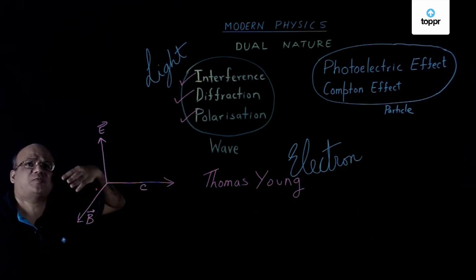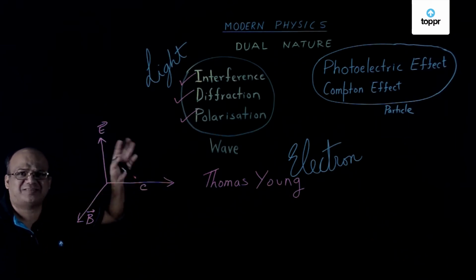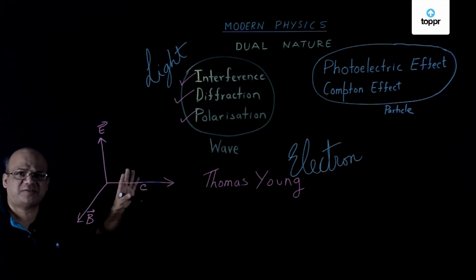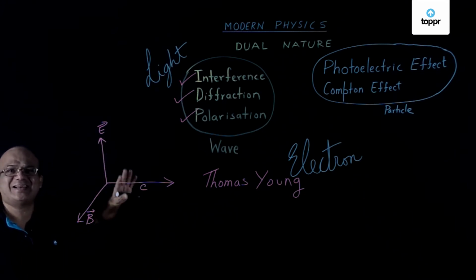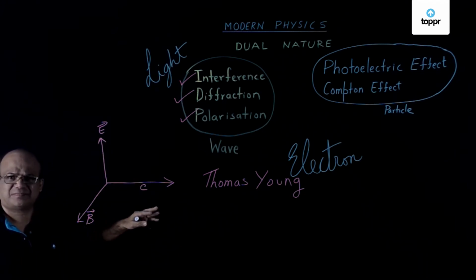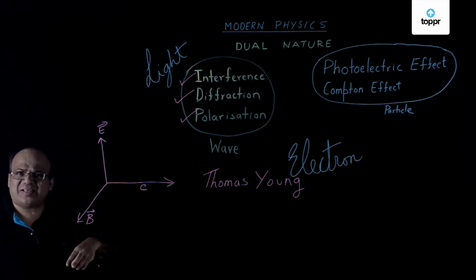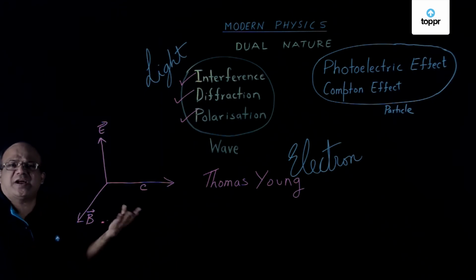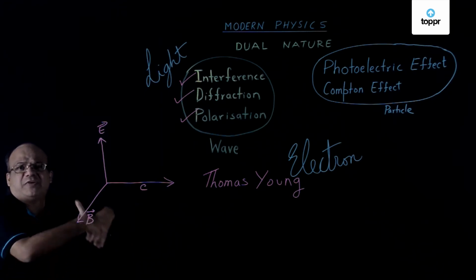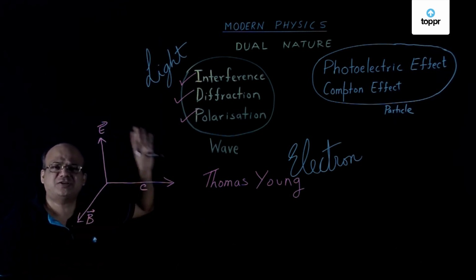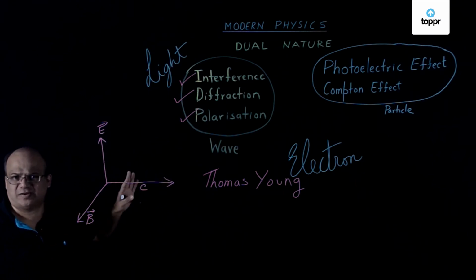In fact, he thought light to be a longitudinal wave, but that is wrong. But he was the first person who thought that light is a wave. People were thinking whether light is a wave or particle. Newton had more reputation. He was a very big scientist. So people initially believed that light is a particle.